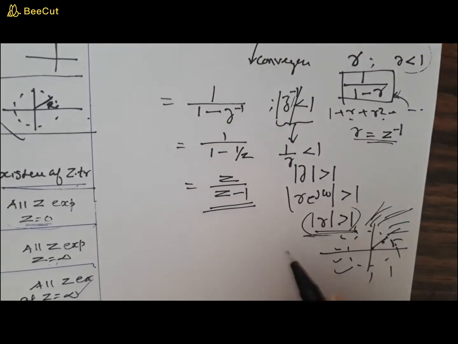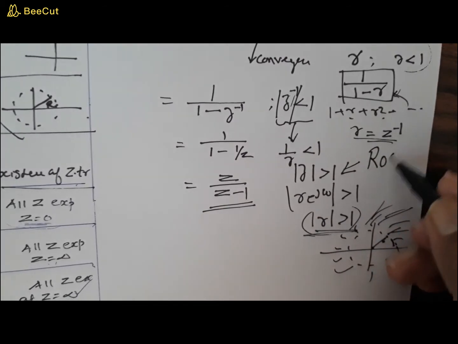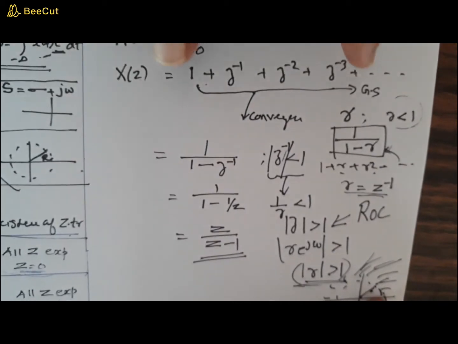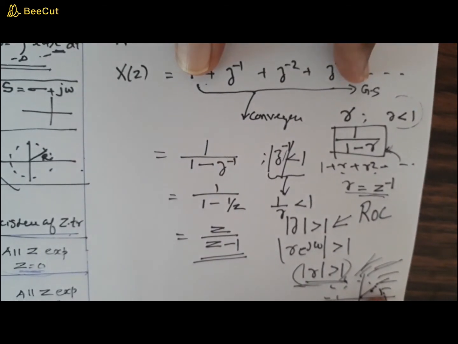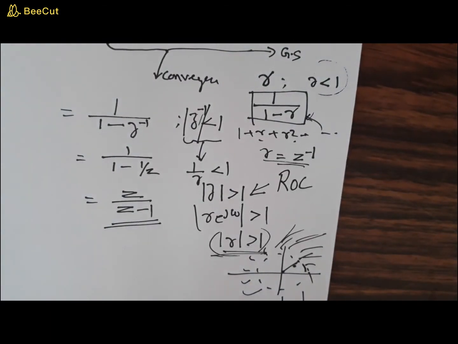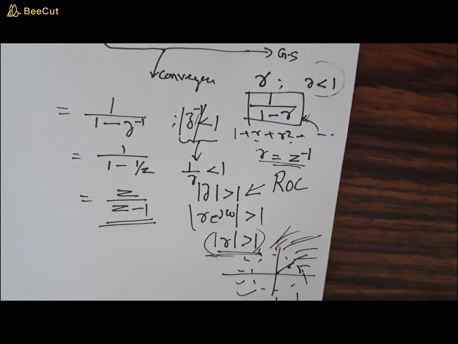Therefore this mod z greater than 1 is called the ROC, region of convergence, or the region where this infinite geometric series converges. Hence that region is called the ROC. Okay, in the later examples you will understand the importance of ROC. ROC is so important.